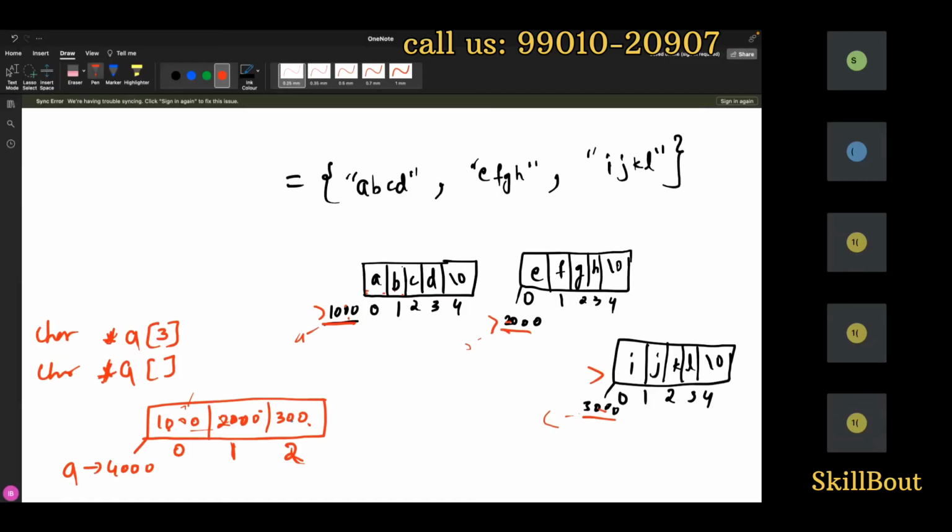To make sure that this is 3 blocks, I will write it. 3 blocks here. I want 3 blocks. It has an initial address. I'll just tell A to hold that. Inside this, what I'm storing here? If it was integer, I would have written integer. If the A was integer, I would have written here integer.